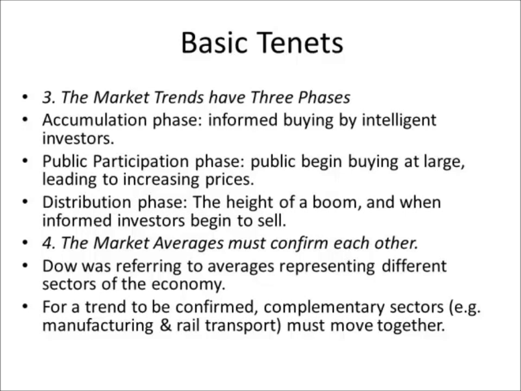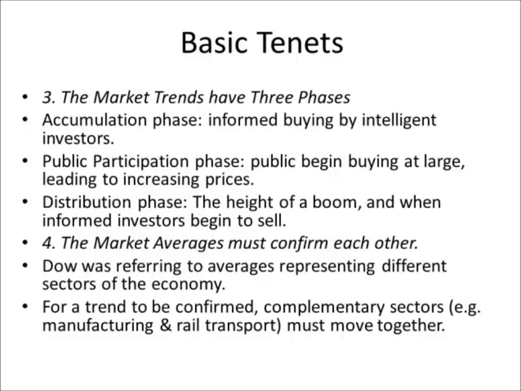So for example, if we have manufacturing stocks rising, right, let's say we have an index of manufacturing stocks that's going up, because manufacturing needs railroads to have the goods move around. Okay, now we're talking about a particular time when railroads was the way goods moved around, maybe different now. But essentially, if manufacturing is doing well, then the demand for railroads should increase. So rail stocks should also be doing well.